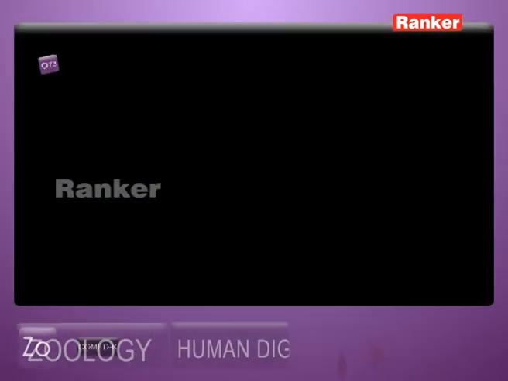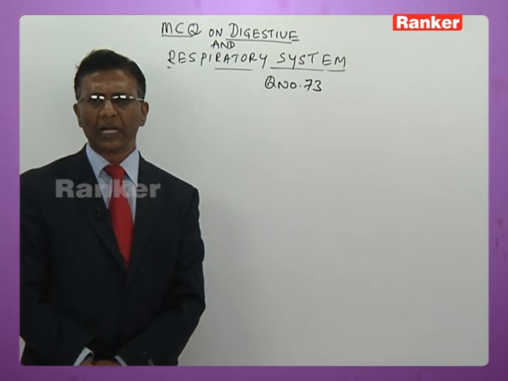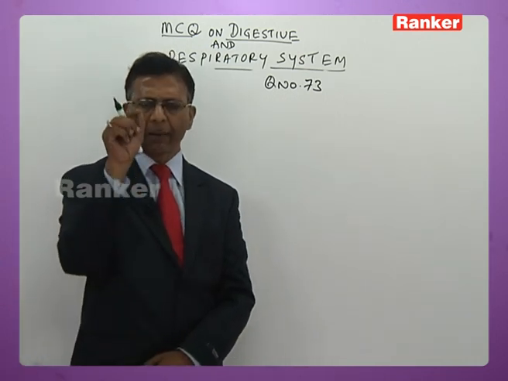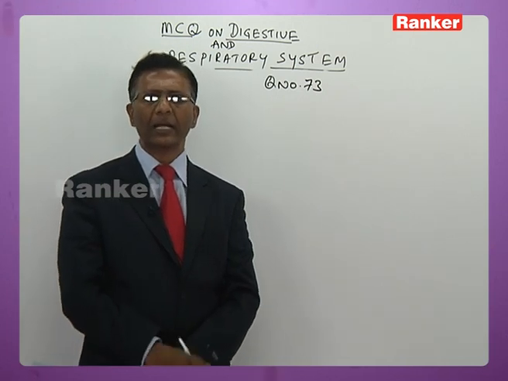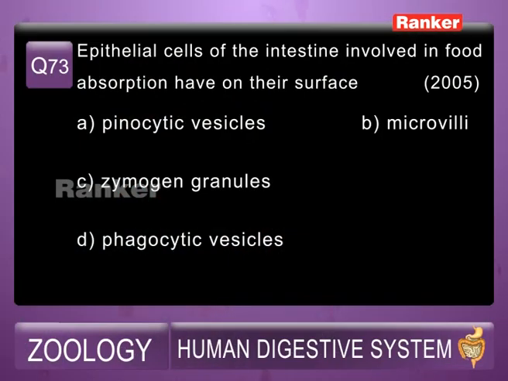73 is the question here. Epithelial cells of the intestine involved in absorption have on their surface A, pinocytic vesicles. B, microvilli. C, zymogen granules. D, phagocytic vesicles. So here the intestinal epithelial cells all have small hair-like, finger-like projections towards the free end, which are called microvilli. So the answer for this is B, microvilli.